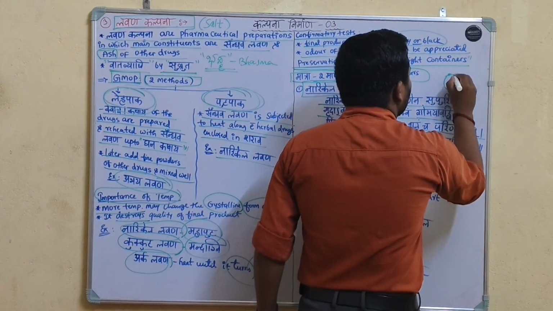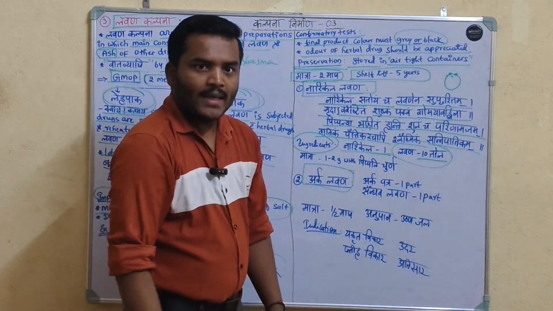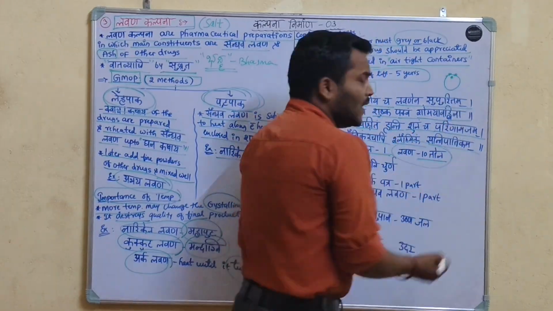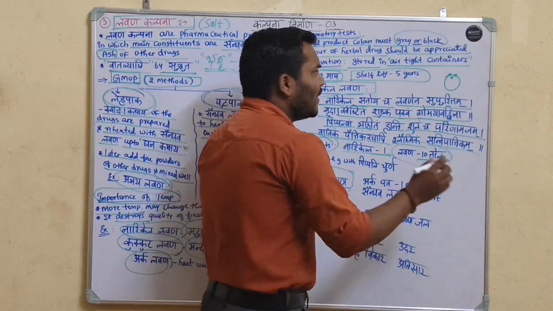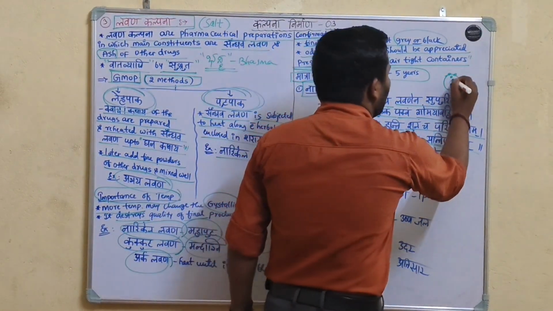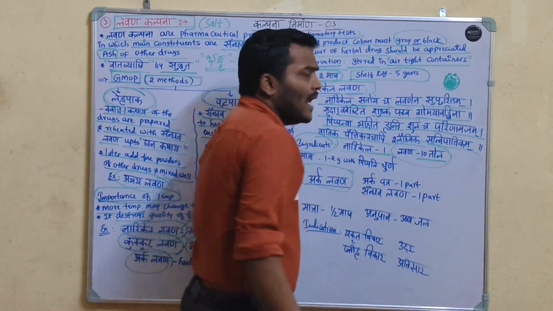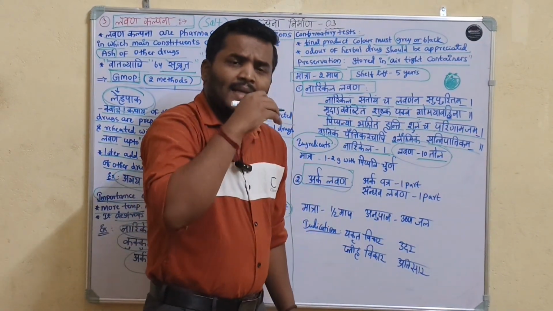OK, 3 holes, in that 1 hole is made. In that hole you fill the Saindava Lavana completely. You fill the Saindava Lavana in the nariyal. Later it is smeared.